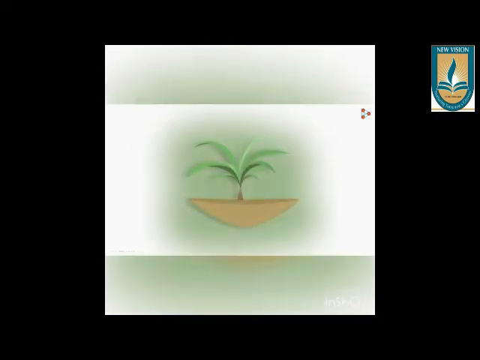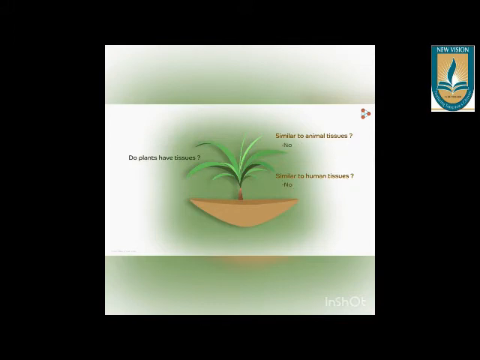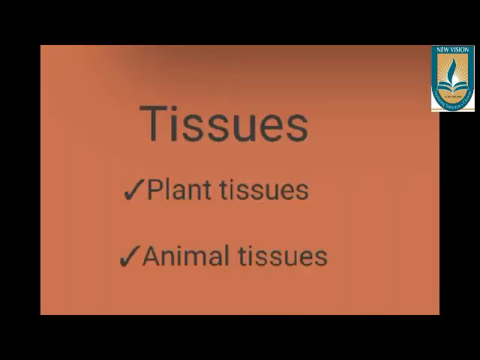Now, like many other organisms, plants are also multicellular. Do plants have tissues? Are they similar to animal tissues? Are they similar to human tissues? No, they are not similar. But definitely plants also have tissues. When we study tissues, we study them under two headings. One is plant tissues, the second is animal tissues. First, let us study plant tissues.